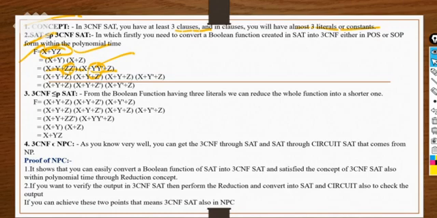We don't have the 3 variables X, Y, Z in each and every clause here. So in order to get them in each and every clause, we have to add or multiply something. At last we are getting all 3 variables here, right? That means 3CNF can also be reduced in polynomial time to the satisfiability problem.